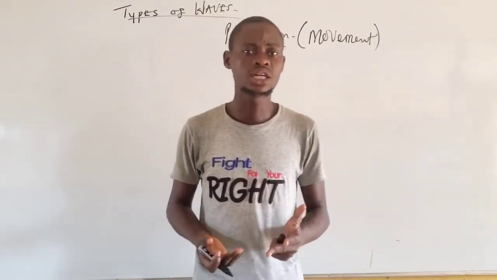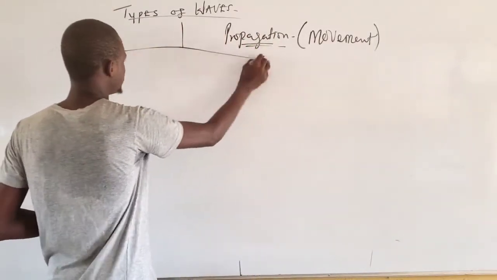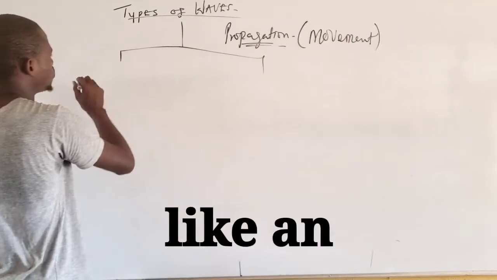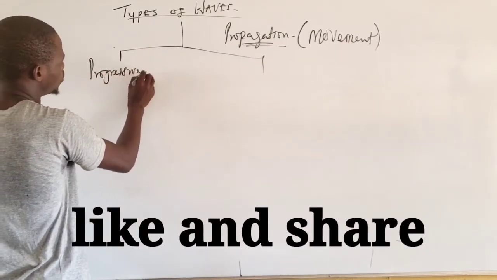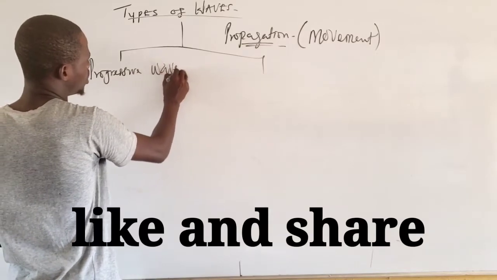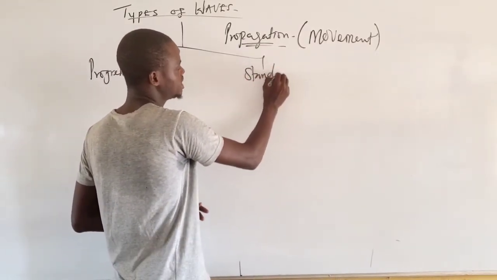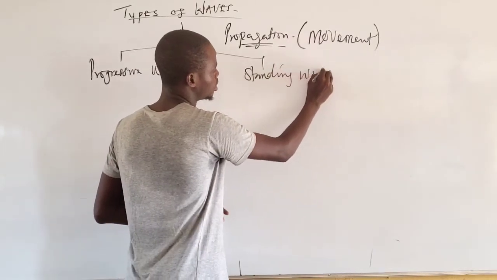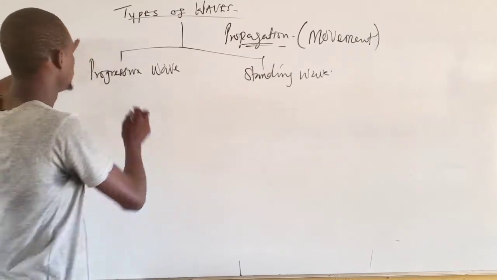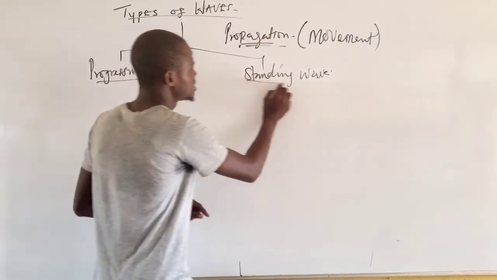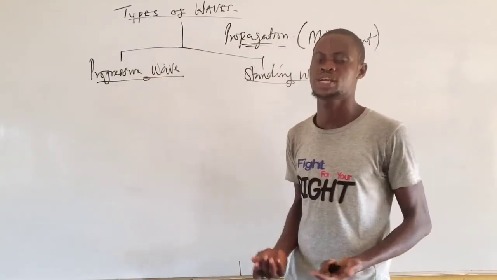Based on this, waves are classified into two types: the progressive wave and the standing wave. Now, what do you mean by progressive wave?